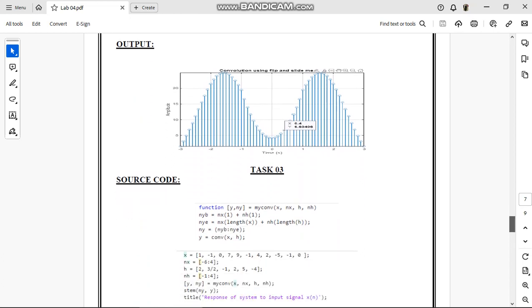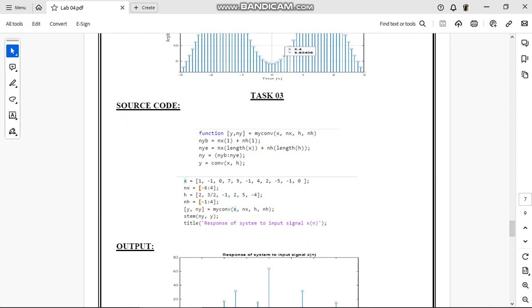Now moving on to the task 3. This is our source code, where I have created a new function, function my convolution x n of x h of n of h. Here I am defining values of the signal as x equal to 1, -1, 0, 7, 9, -1, 4, 2, and so on. Then I am using the indexing. Here I am using the indexing -6 to 4. Then this is our second signal of h, which is 2, 3, 2, 1, 2, 5, -4. Again we are indexing, and this is our function of my convolution x n x h n h, and this would be the title to the following figure as response of system to input signal x of n. Following this output.